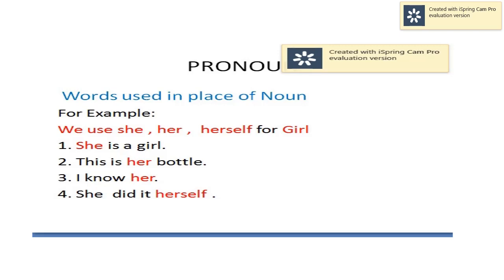Here we are using she for a girl. This is her bottle. Again we are using her for a girl. Third sentence, I know her. Again here her is used for a girl. Last sentence, she did it herself. Herself is used here for girl.